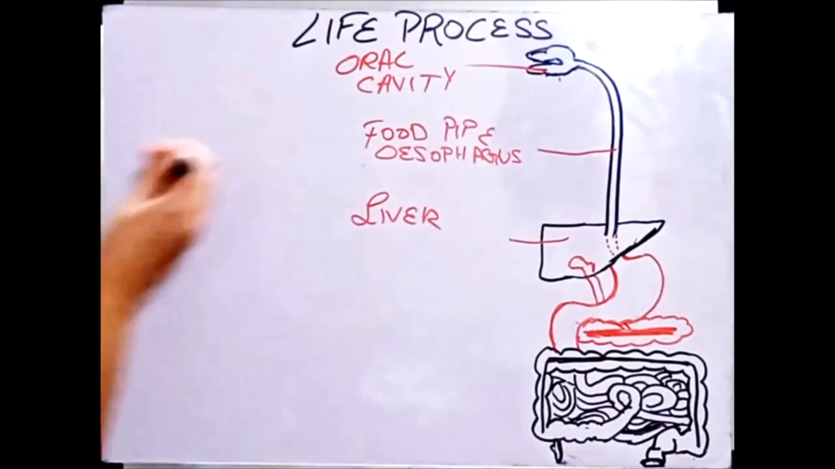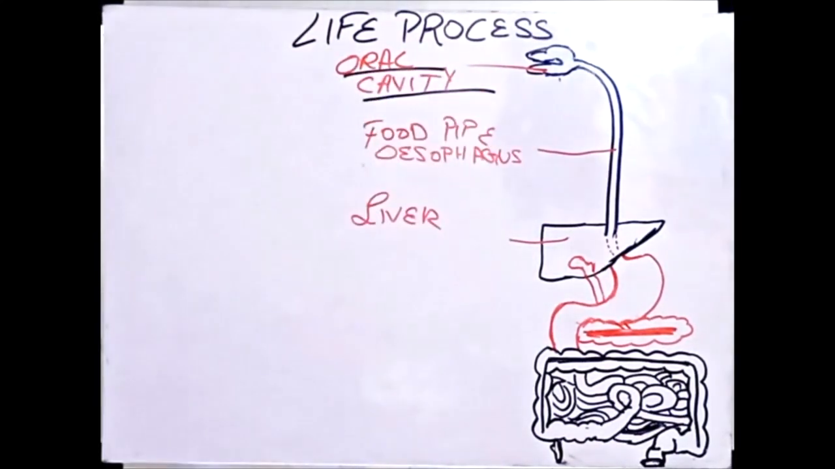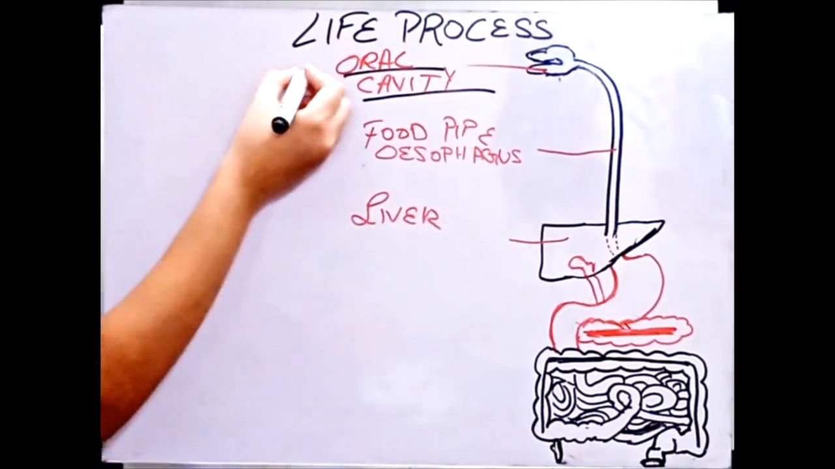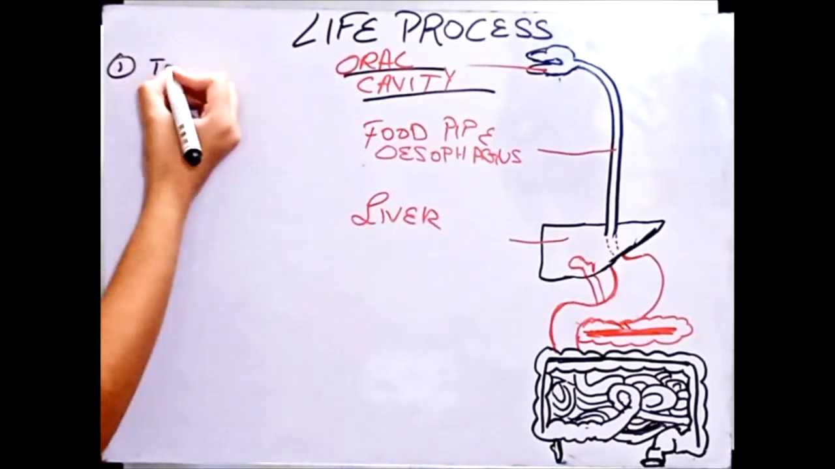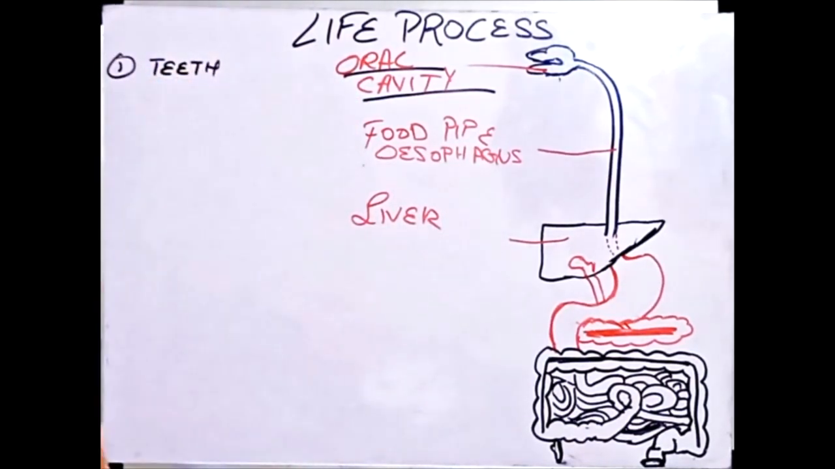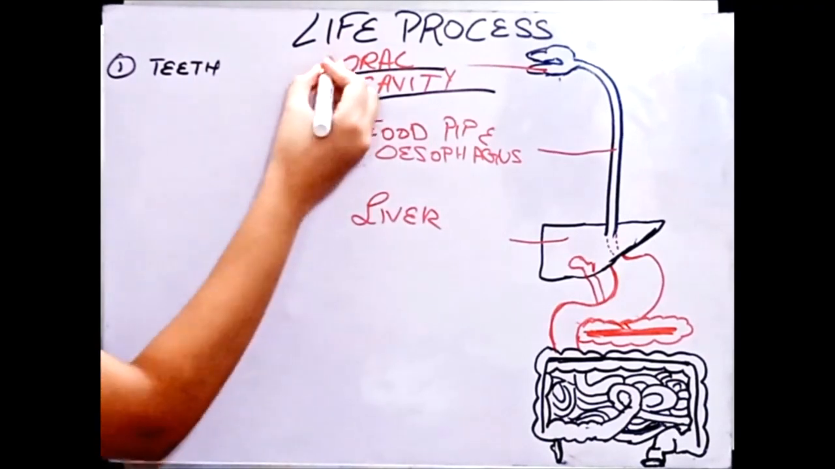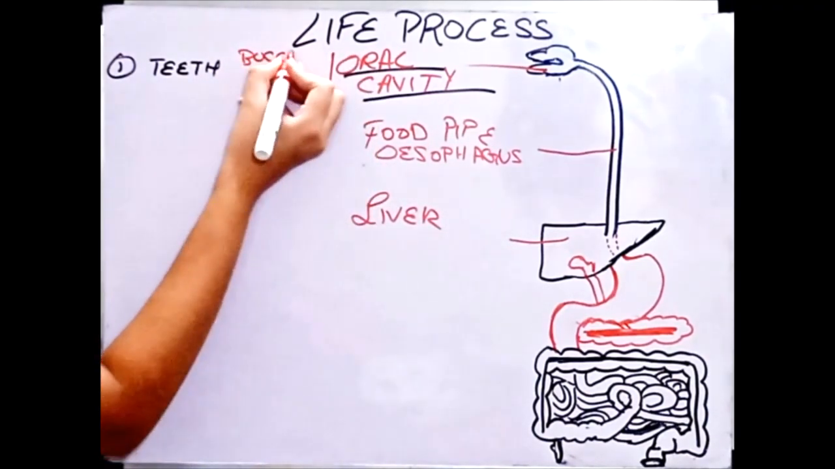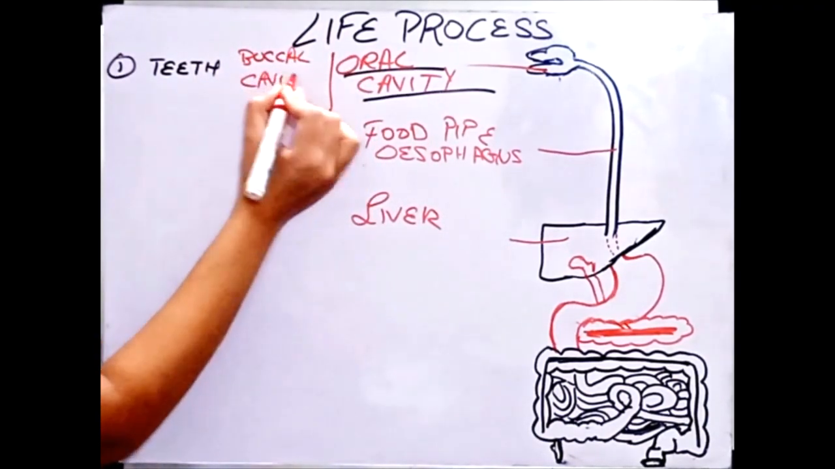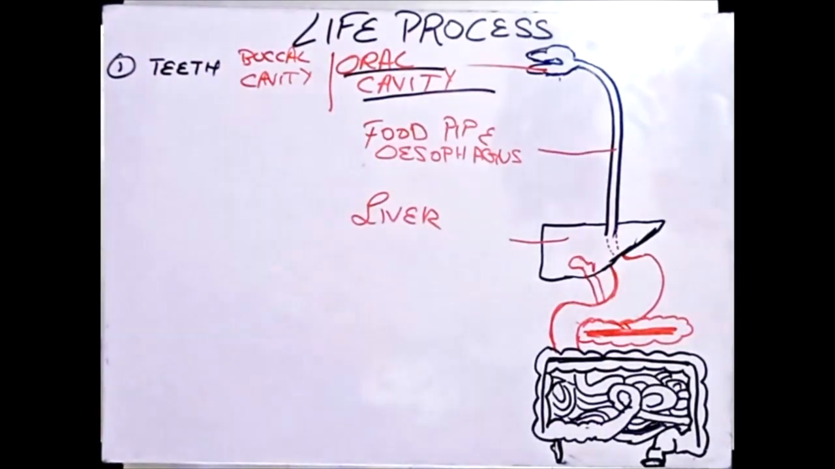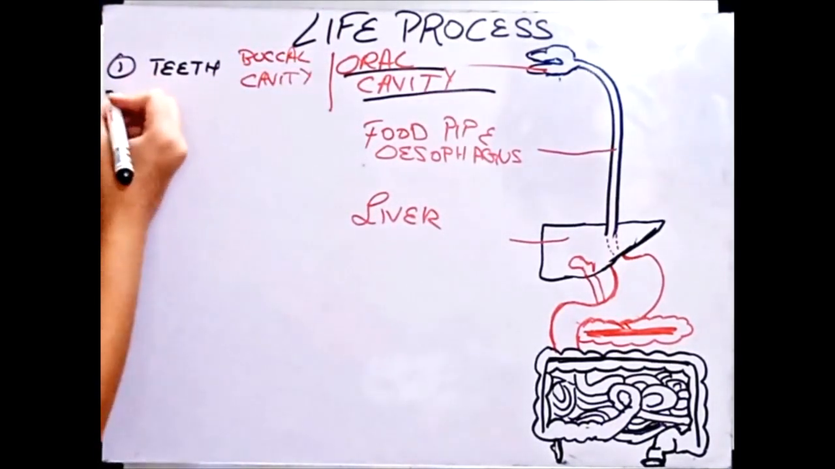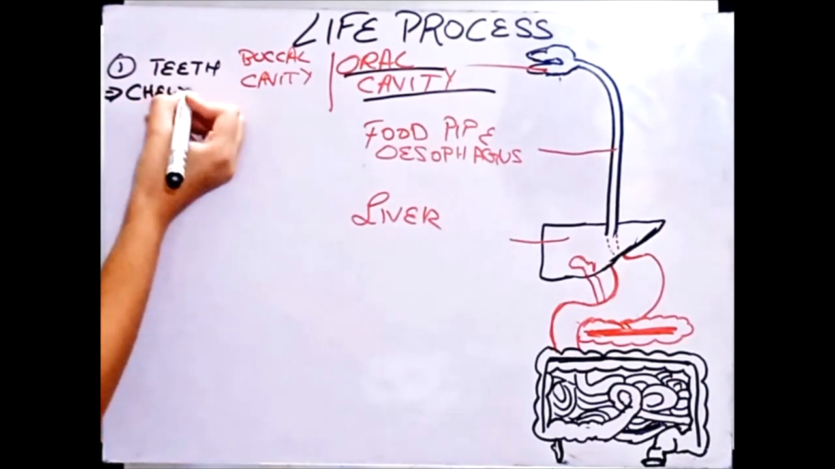First thing is the oral cavity. The oral cavity has two things. First is your teeth. Teeth, we know what it is. It helps us in chewing, right? The oral cavity can also be called the buccal cavity. You must be knowing this term, buccal cavity. The main function of teeth is chewing of the food.